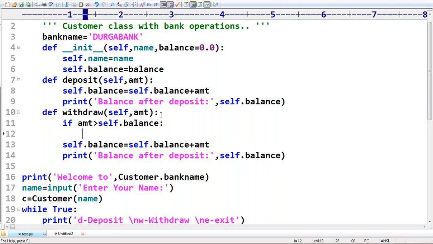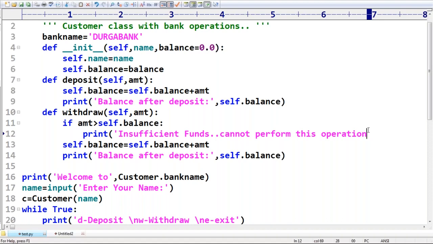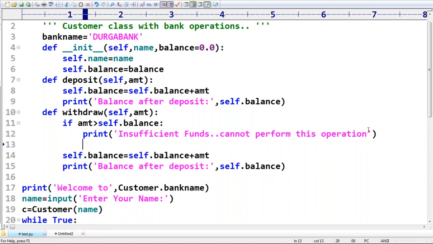Immediately I have to print insufficient funds, can't perform this operation. After that, don't continue. Stop the program, stop the application.